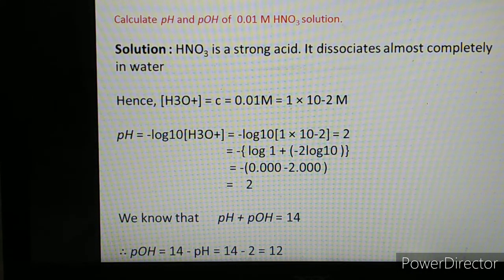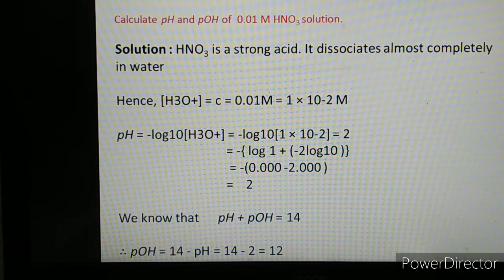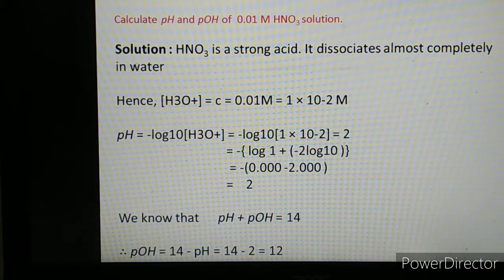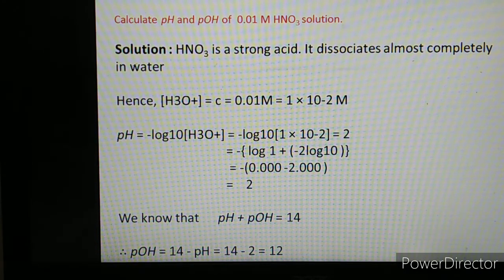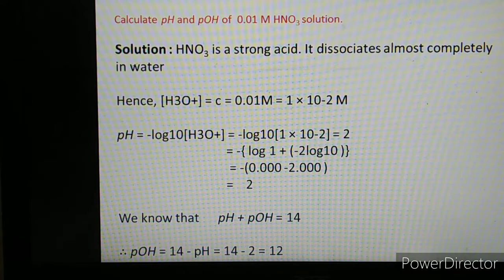What we have to calculate? The problem is given: calculate the pH and pOH of 0.01 molar HNO3 solution. So, HNO3 is called nitric acid. For nitric acid, we have to find the pH and pOH of 0.01 molar. Molarity is the unit of concentration. So, 0.01 M, capital M, is nothing but the concentration term.